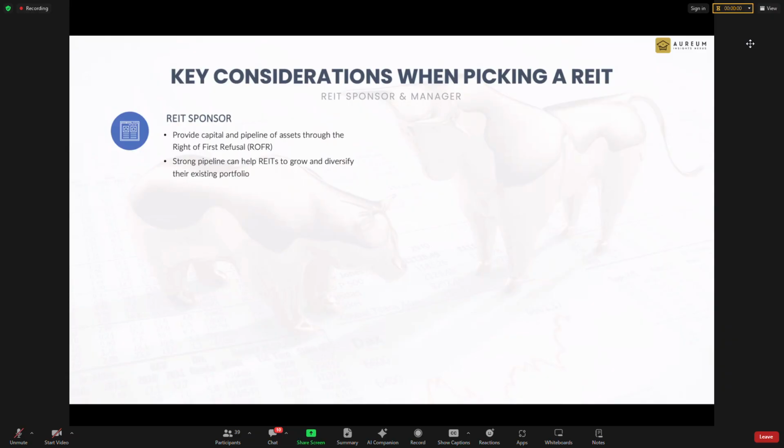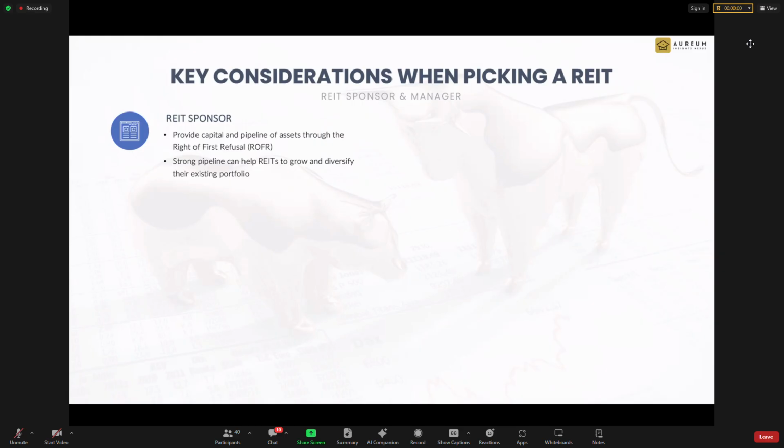So there was one REIT that came for the sharing session, and it happened to be this REIT. The sponsor is Temasek-linked, a Temasek-linked company, so it's very rare to have a Temasek-sponsored REIT come and talk. But the issue with this REIT is that the sponsor doesn't do the business the REIT is doing.